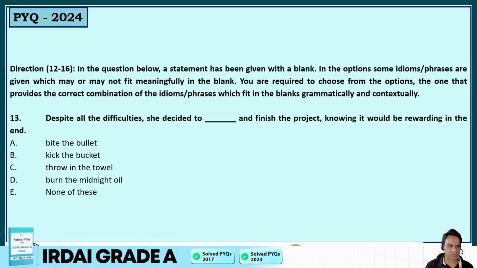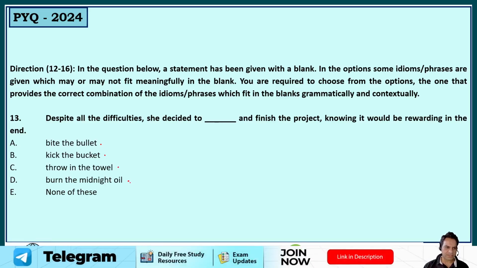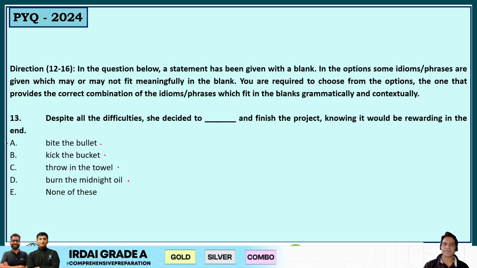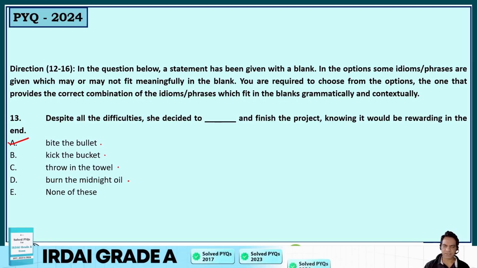All right guys, let's move to the next question. Despite all the difficulties, she decided to dash and finish the project, knowing it would be rewarding in the end. Despite all the difficulties, she decided to bite the bullet, kick the bucket, throw in the towel, burn the midnight oil. Kick the bucket means, guys, to die. Throw in the towel means to give up, surrender. Burn the midnight oil means to waste your resources. But to bite the bullet means to bear the difficulties. So despite all the difficulties, she decided to bite the bullet. Matlab, she decided to face all the challenges and finish the project, knowing it would be rewarding in the end. So option A was the correct answer.